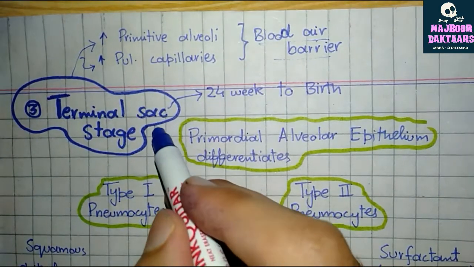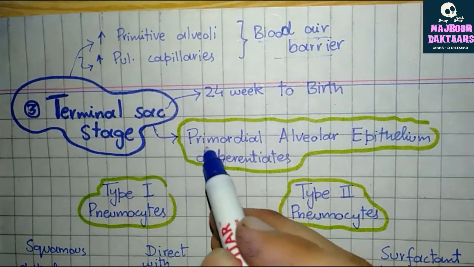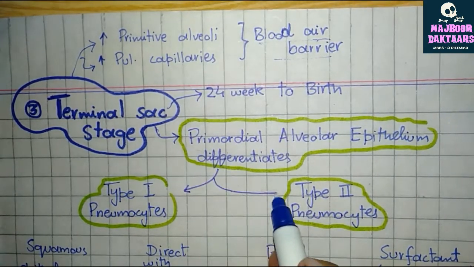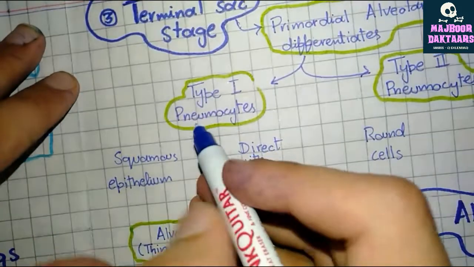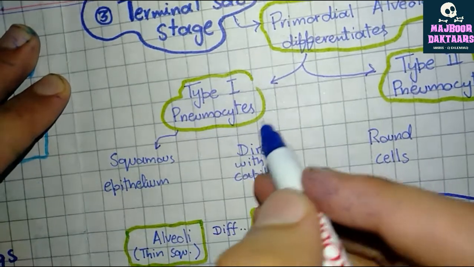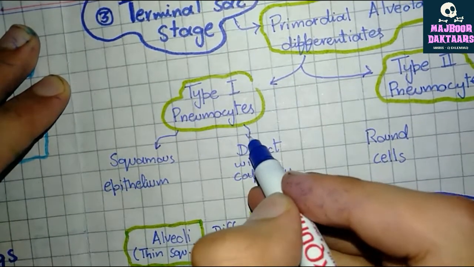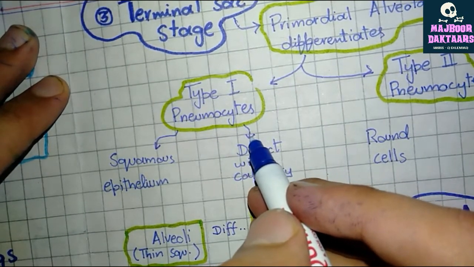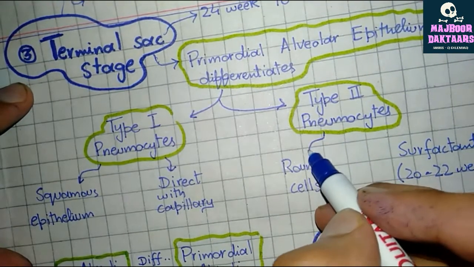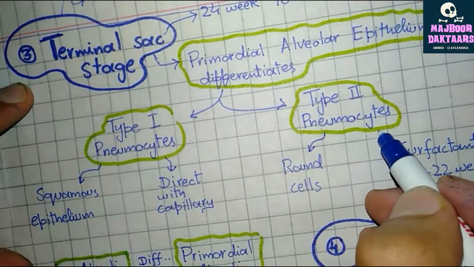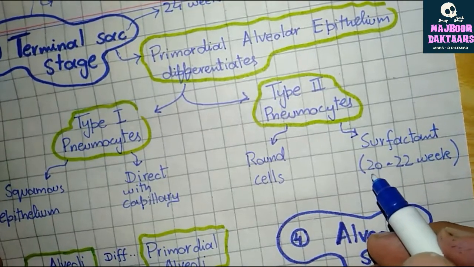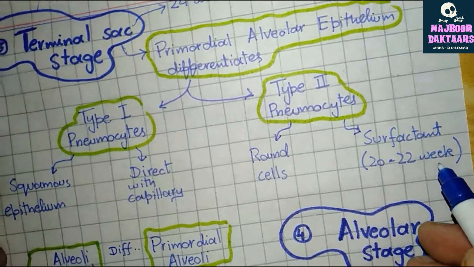In this stage, the primordial alveoli differentiate into type 1 pneumocytes and type 2 pneumocytes. Now, type 1 pneumocytes have squamous epithelium and are in direct contact with the capillary. As I have explained earlier, they form the blood-air barrier, while the type 2 pneumocytes are round cuboidal cells and produce surfactant. The production of surfactant starts between the 20th to 22nd week.